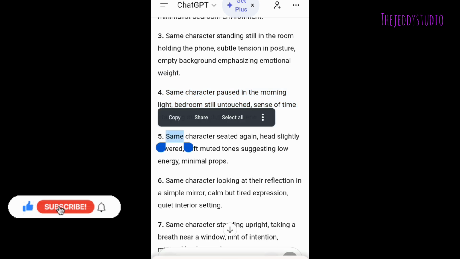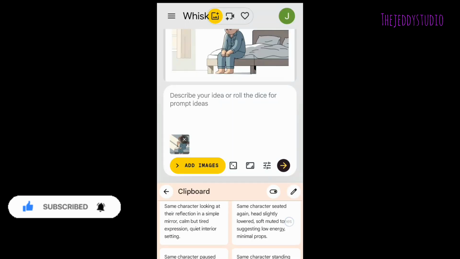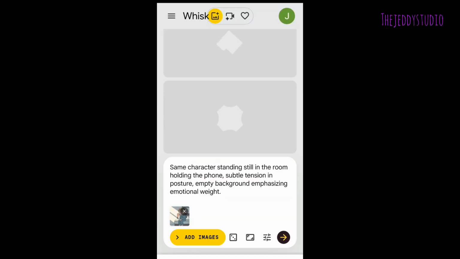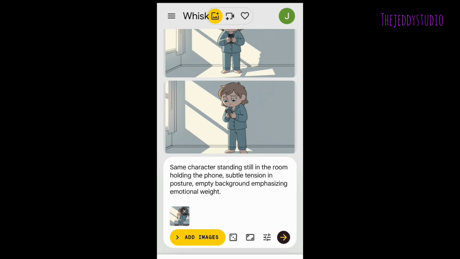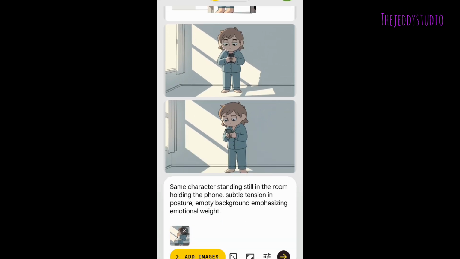I will copy at least 4. Let me copy 4 of them so that I can generate 4 images at once, okay? Now head over back to Whisk here, paste in the first prompt. Click on send. This is what you're going to do, and you repeat this until all the images for all the scenes are created, arranging them from one to the last so that you cannot confuse the scenes, okay?